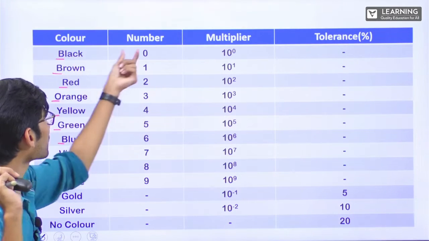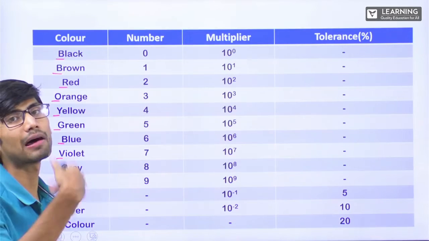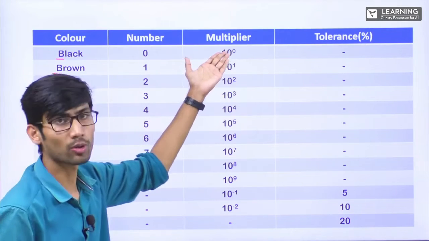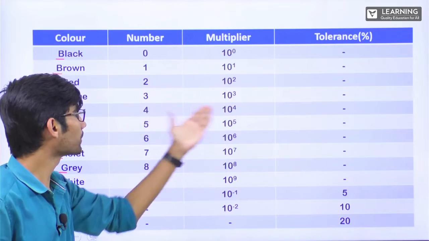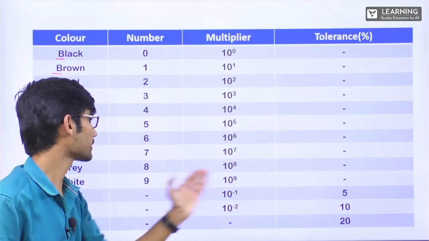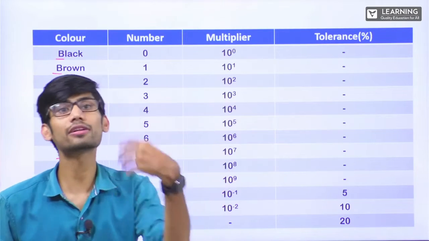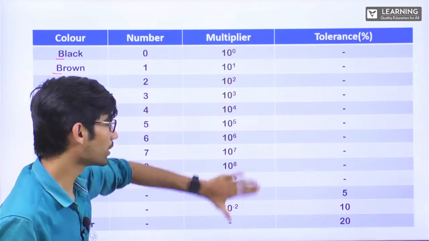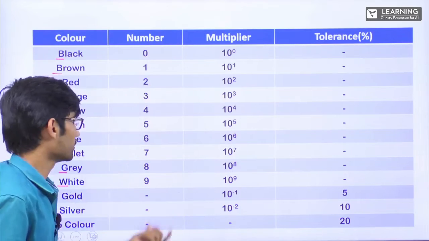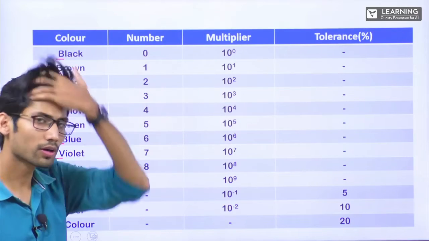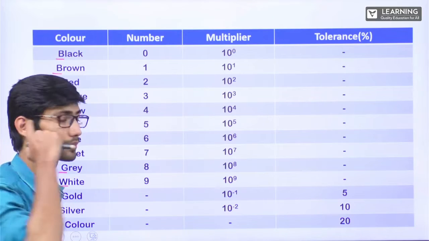So remember only this: whatever number it represents, write 10 power that number. See here, 10 power 0, 10 power 1, 10 power 2, 10 power 3, 10 power 4, 10 power 5, 10 power 6, 10 power 7, 10 power 8, 10 power 9. That's why I have told you A, B into 10 power C. There is no need to learn this. Just remember 10 power C. C is what? These numbers, according to the position of that particular band color.